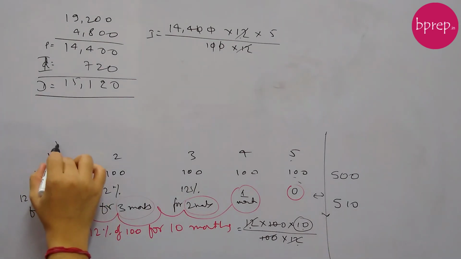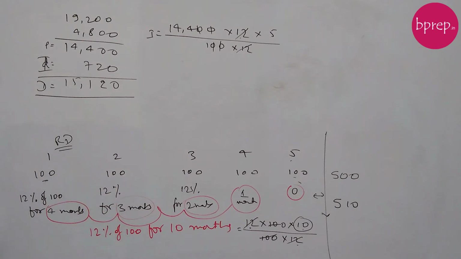So imagine this is an RD or something, a recurring deposit, where we are depositing 100 rupees per month. Okay, so this is 510 rupees. Now in the exam we don't need to do all this. I'll also tell you a shortcut for how to achieve this. So we just need to get this 500 and 510, how much total interest we have earned.